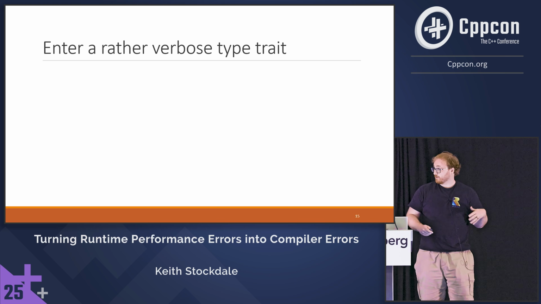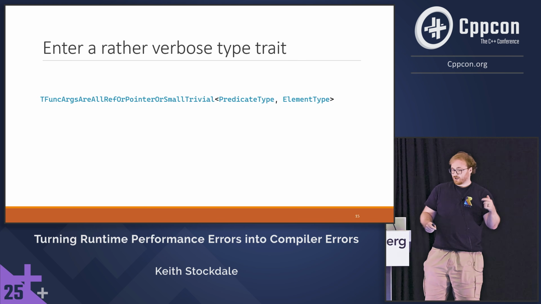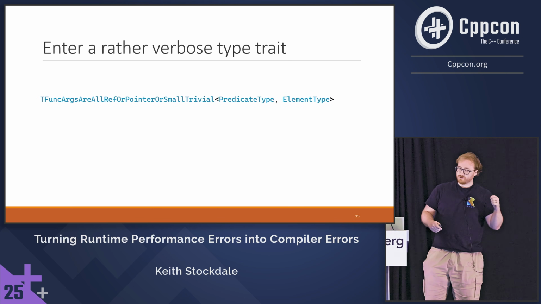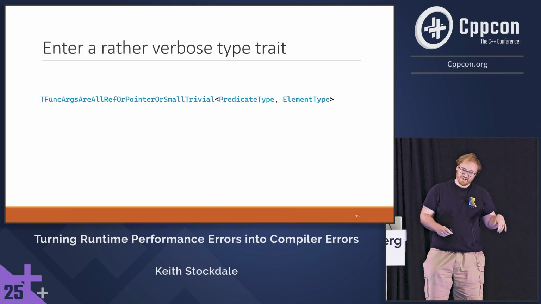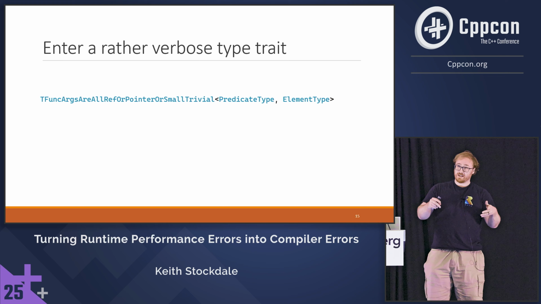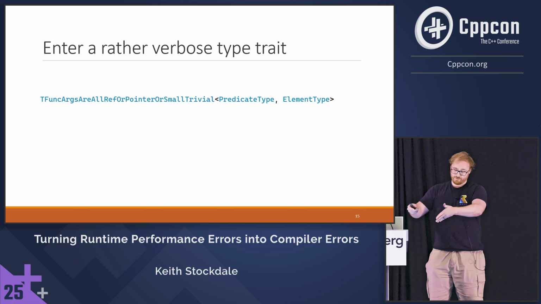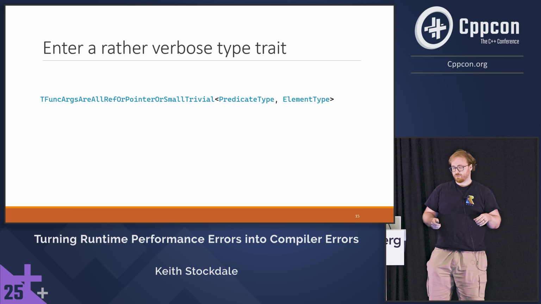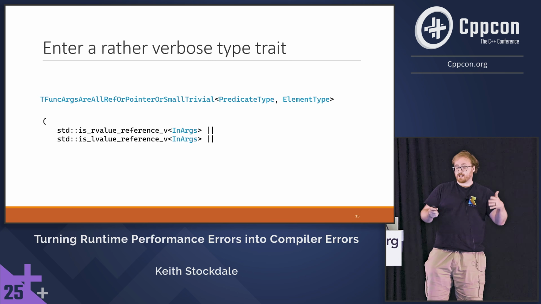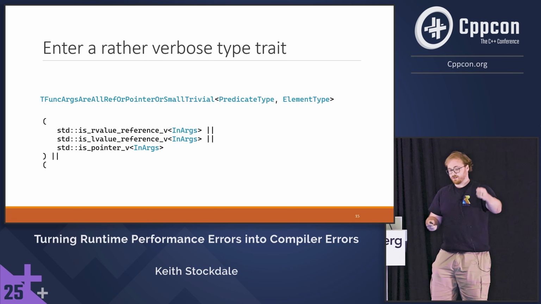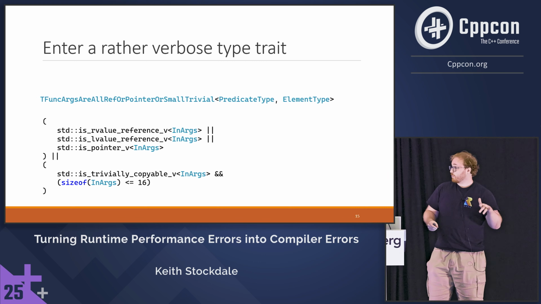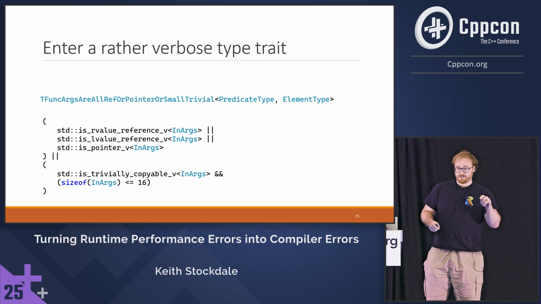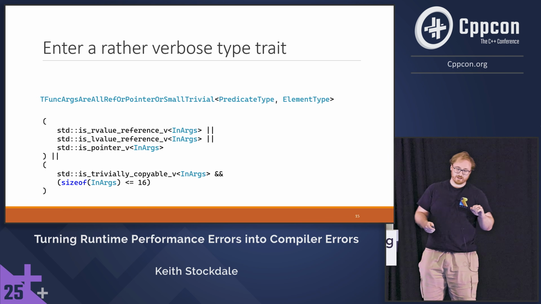So enter a rather verbose type trait. And I called it t_func_args_are_all_ref_or_pointer_or_small_trivial. The whole idea here is you give it a predicate type plus the types of the arguments that you're going to call that predicate with. And it'll go through all of the parameters, and check if each is a reference or a pointer or small trivial. Now, I realized while writing these slides that the is_pointer there is extremely redundant, so that might be something I'll go back to and fix later.